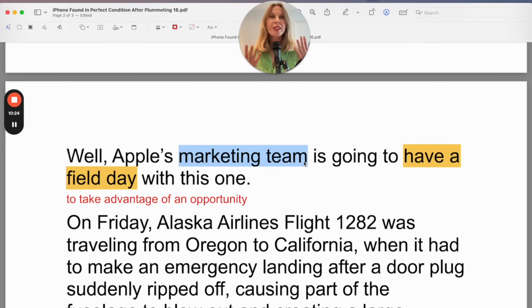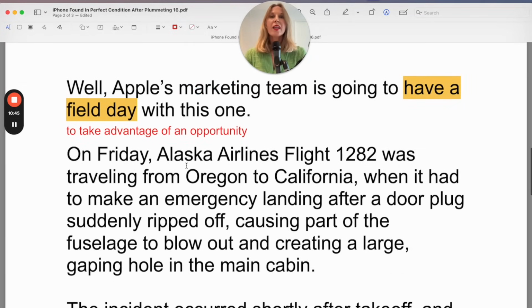So how are they going to take advantage of this? Well, they're going to say, this iPhone is so strong, you can drop it out of an airplane and it won't even get cracked. You can definitely have a field day with the story and come up with a lot of creative marketing. So that's what this expression means.